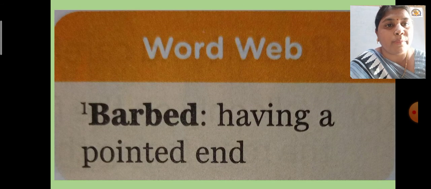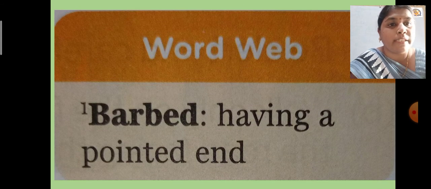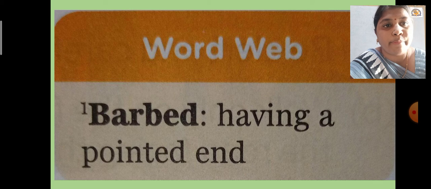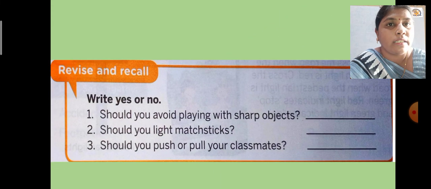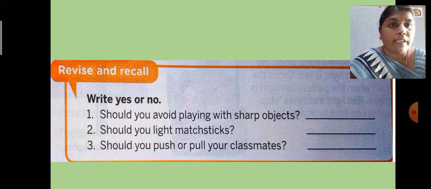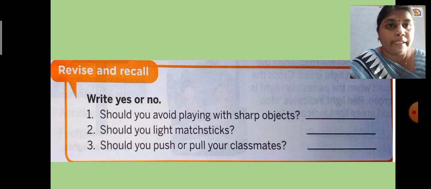So let us see the next. What is meant by barb, okay. Having a pointed end. I already told you that barb means pointed. So having a pointed end like a thorn, okay. So these are the rules that you have to follow at home, okay, in school, okay, and in the playground. So in this way, and this is the last part, okay.